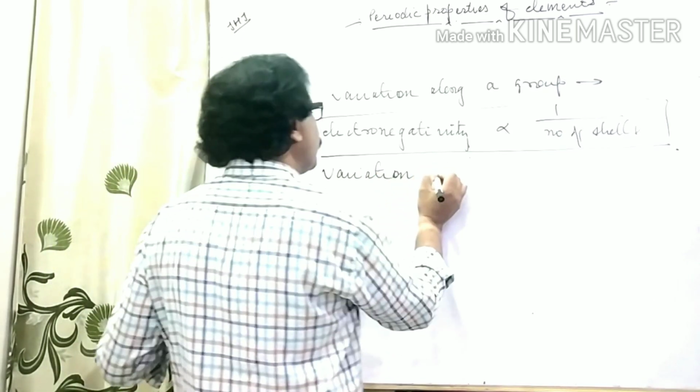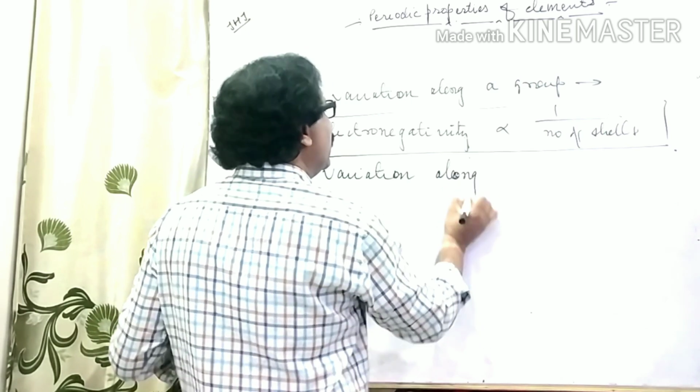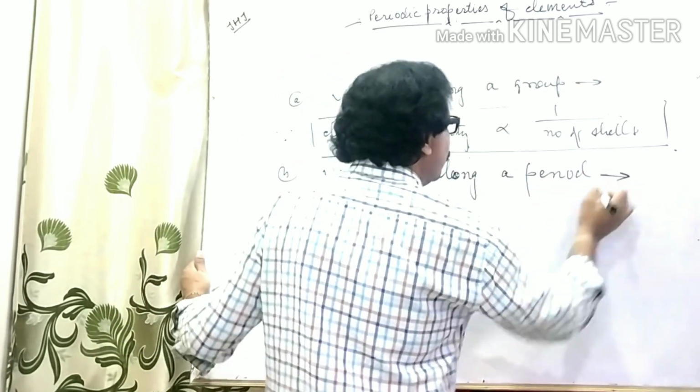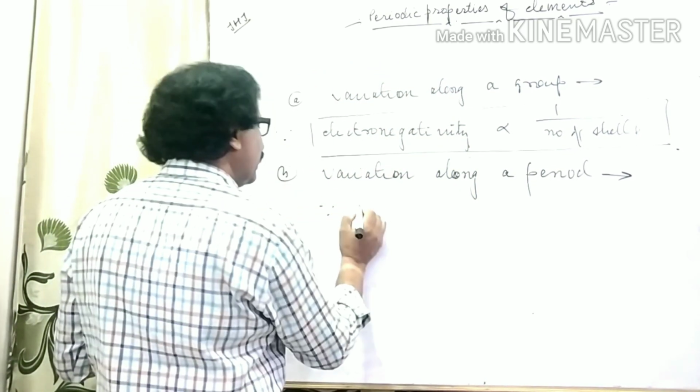Variation along a period. And to explain this one, you should remember this relation.